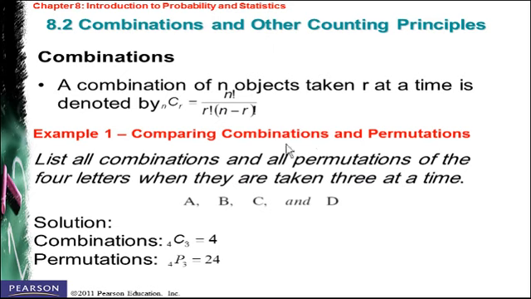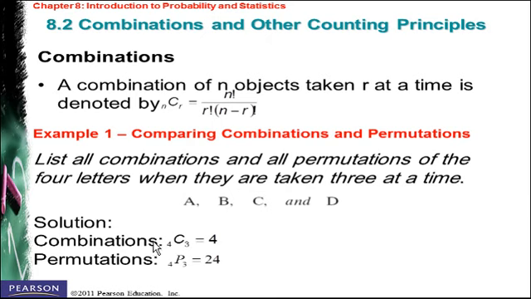To compare things, I will compare the combinations and permutations in one example. List all combinations and all permutations of the 4 letters when they are taken 3 at a time. Suppose we have these 4 letters A, B, C, and D, and we want to select only 3 at a time. We need to find the selections for the combinations and for the permutations.